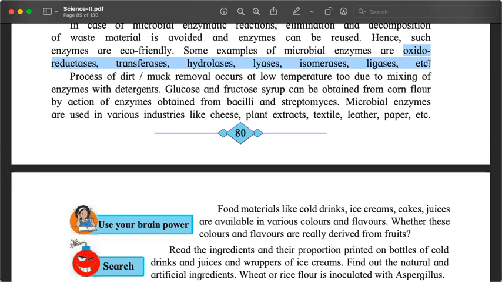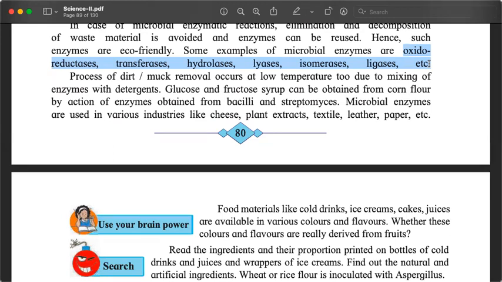So the enzymes which are called oxidoreductases will help in oxidation and redox reactions. Transferases will help in transfer of molecules, parts of molecules. Hydrolases, breaking down or joining. Lyases, breaking. Isomerases, ligases.